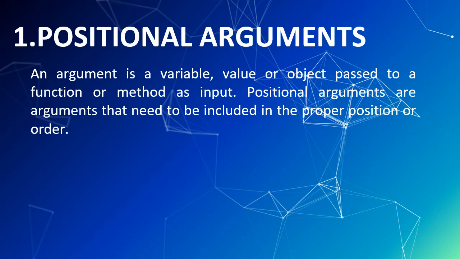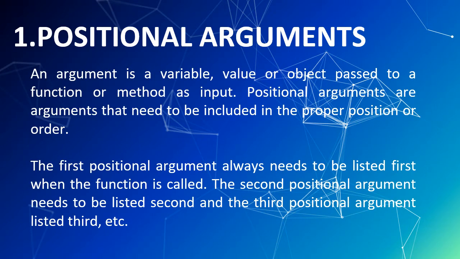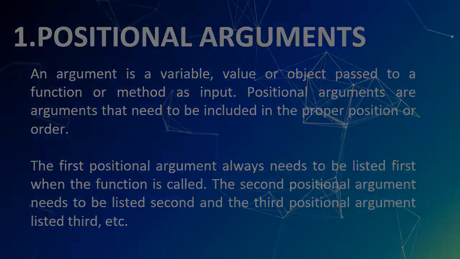An argument is a variable, value, or object passed to a function or method as input. Positional arguments are arguments that need to be included in the proper position or order. The first positional argument always needs to be listed first when the function is called. The second positional argument needs to be listed second, and the third positional argument listed third.